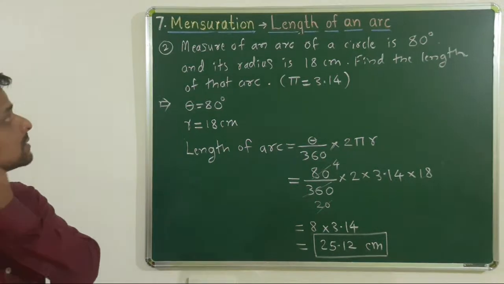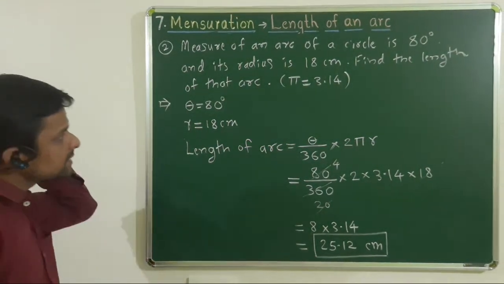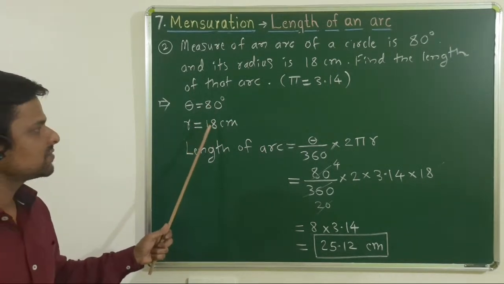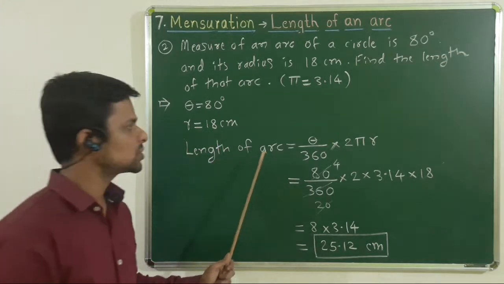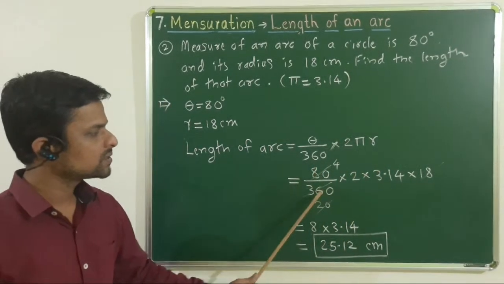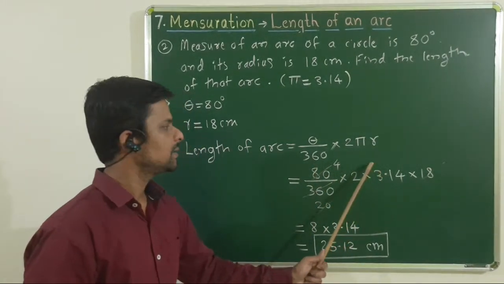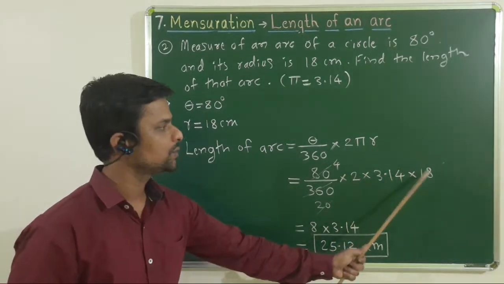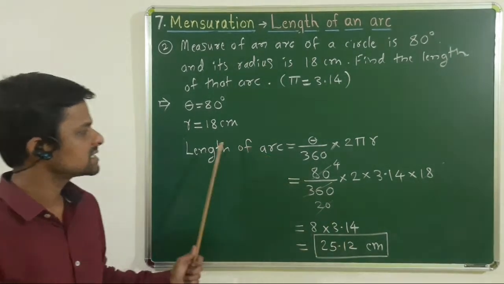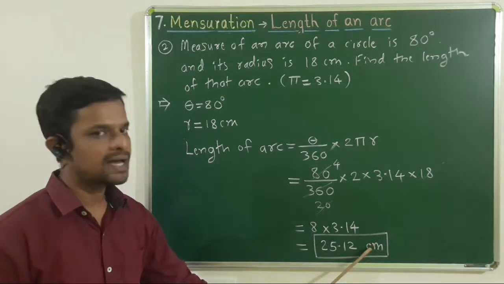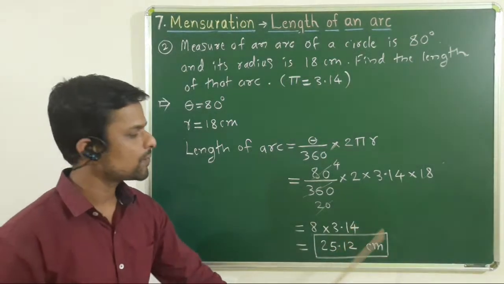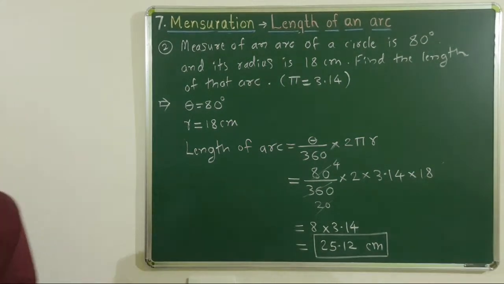See once again, what is given? Theta is given as 80 degree, that is measure of that arc is given as 80 degree, radius is given as 18 centimeter, and we want length of arc, and we know formula as theta upon 360 into 2 pi r. That is 80 upon 360 into 2 into pi is given, therefore we will put value of pi as 3.14 into radius is given as 18. After calculation we will get this answer as 25.12. Since it is length, therefore we have to write this unit as simply centimeter, not centimeter square, not centimeter cube. It is 25.12 centimeter. Take screenshot.